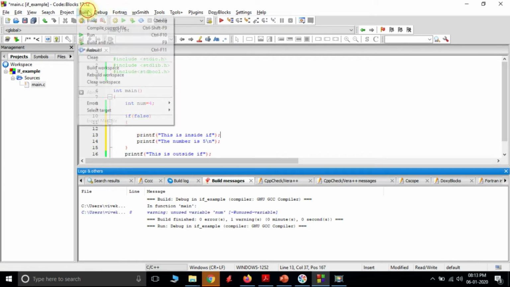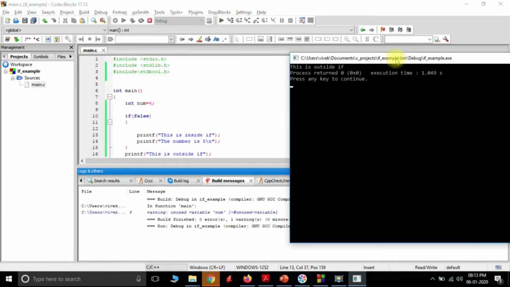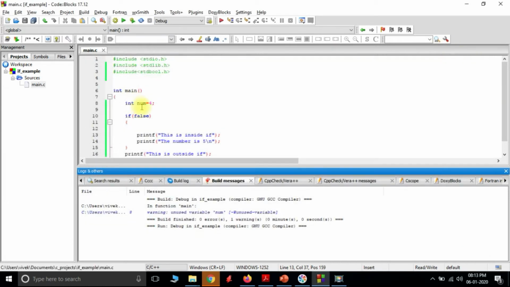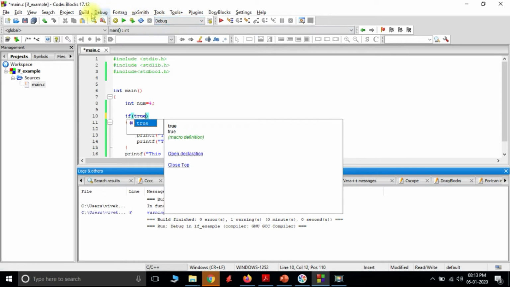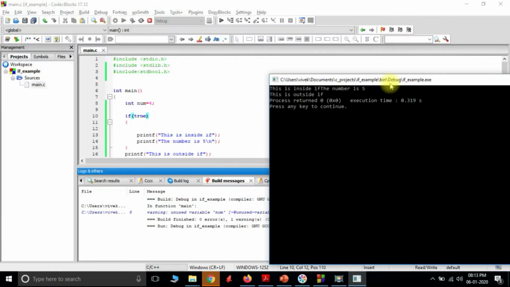Let me execute this and see. If I run this, I'm not getting the statement here. That is because the statement is considered to be a part of this if block and the condition is false. Let's change it to true. We build it again and run it. Now we have got the statement. This is inside if, the number 5, this is outside if.